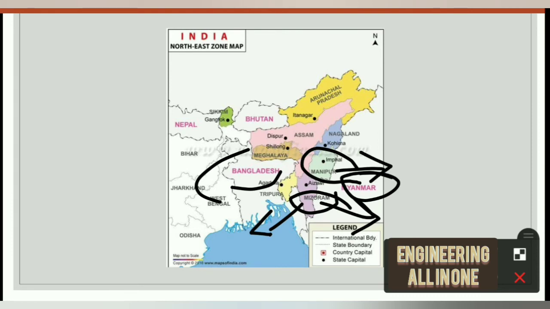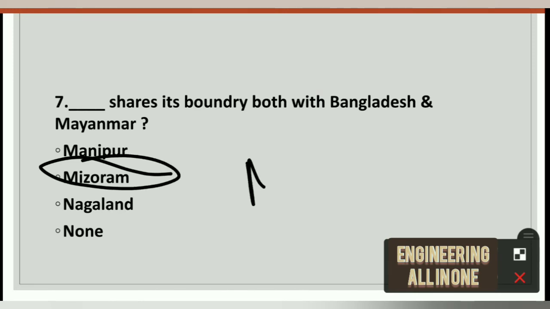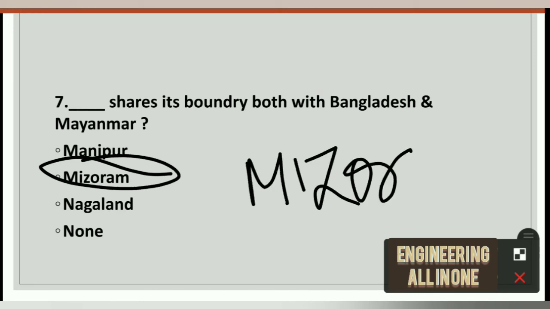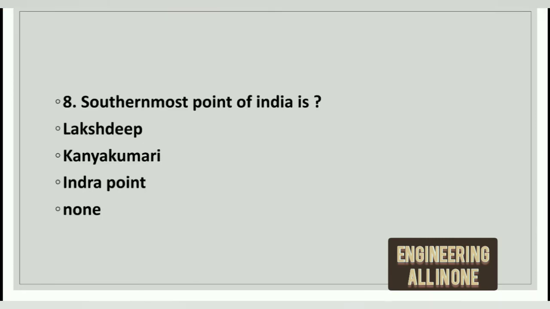On this side, it shares its boundary with Myanmar. Manipur only shares its boundary with Myanmar. Similarly, Nagaland shares its boundary with Myanmar but not with Bangladesh. So the right option to this question is Mizoram. Mizoram shares its boundary both with Bangladesh as well as with Myanmar.